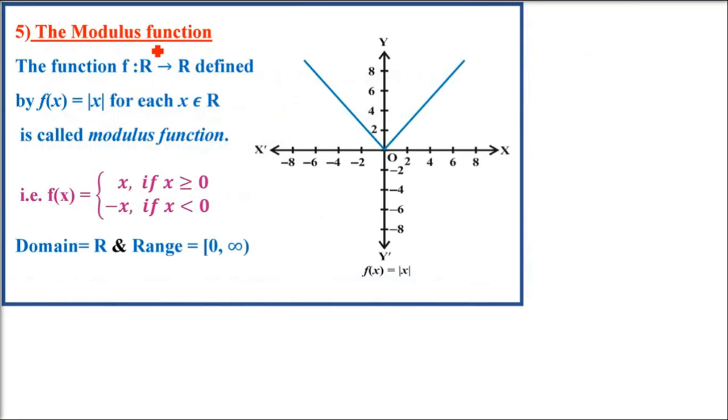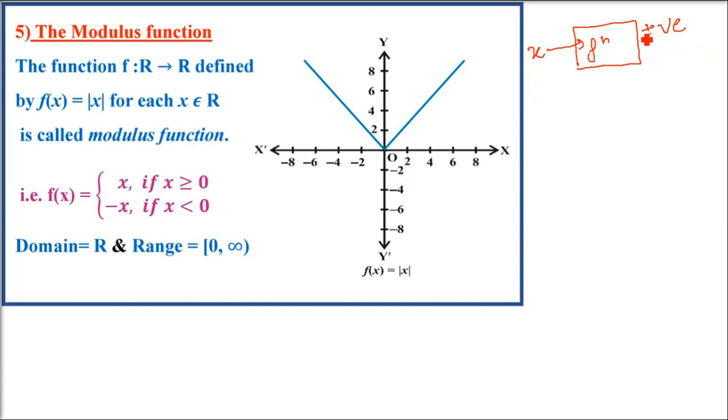Modulus function, or absolute value function. Why is this called modulus or absolute value? Because whatever you input, it will always give you a positive number. So this is a function, this is a machine. You are going to put any value, but you will get only a positive value.